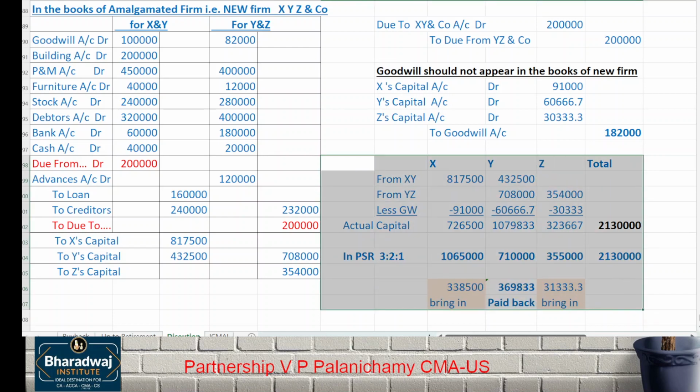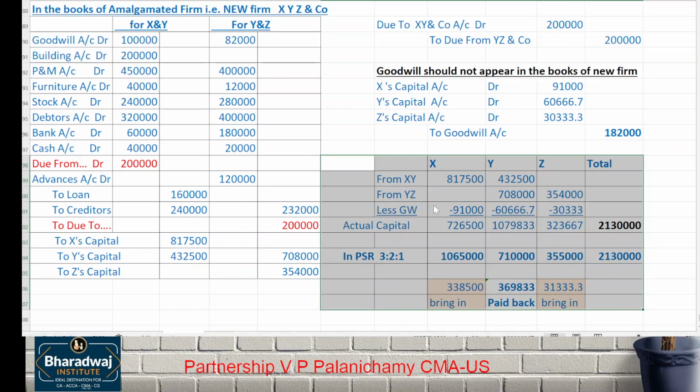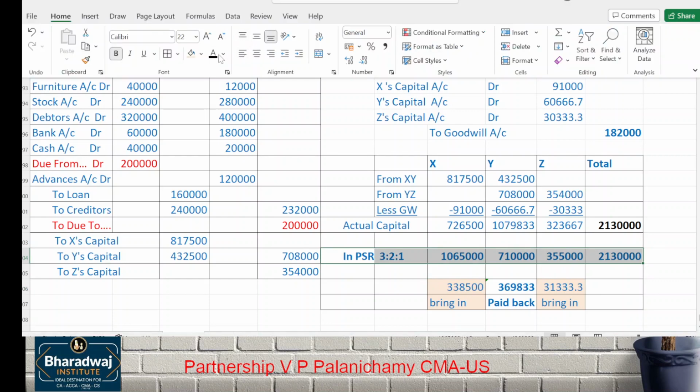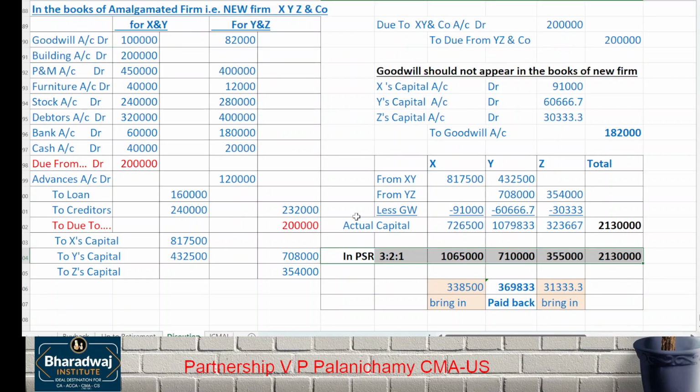Why are we making this adjustment? Because it is instructed to us in the question that capital should be in which ratio? Profit sharing ratio. The capital should be in profit sharing ratio. That's why we make this adjustment. So shortage you bring in, X will bring in, Y will bring in. If you add both, you will get the amount paid to what? Y.